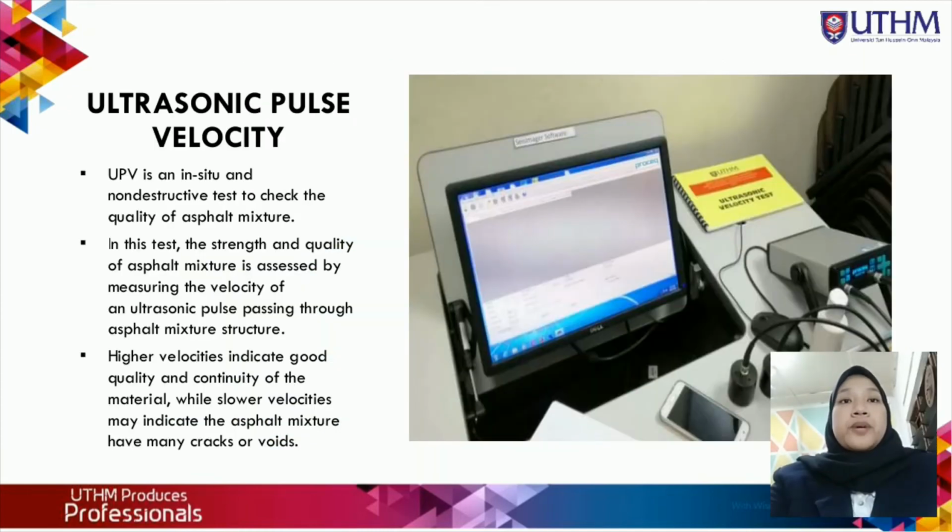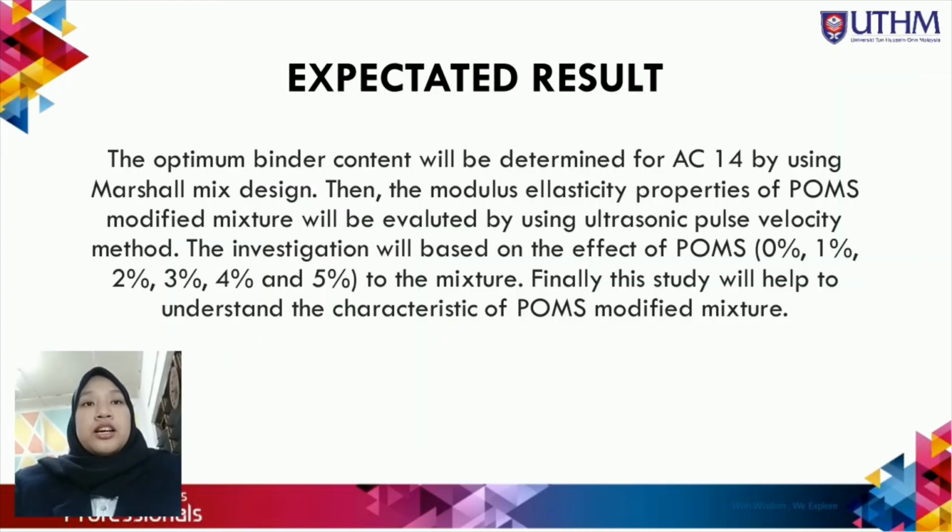Next, ultrasonic pulse velocity. Ultrasonic pulse velocity is an in situ and non-destructive test to check the quality of the asphalt mixture. In this test, the strength and quality of the asphalt is assessed by measuring the velocity of an ultrasonic pulse passing through the asphalt mixture structure. A higher velocity indicates good quality and continuity of the material, while a slower velocity may indicate the asphalt mixture has many cracks and voids.